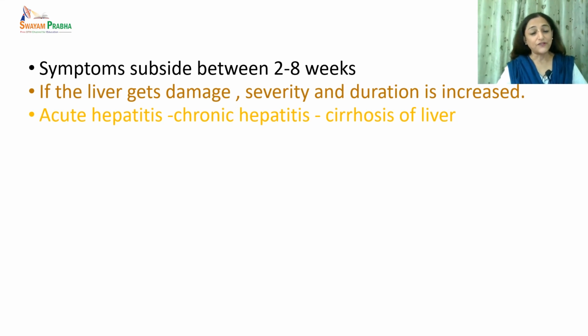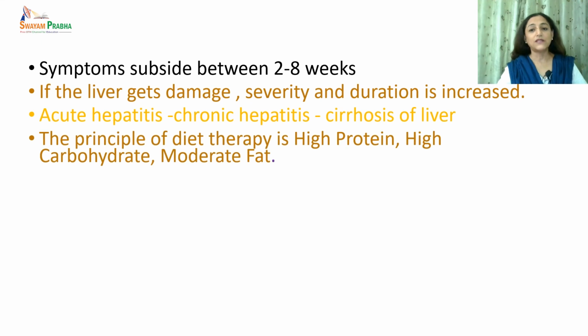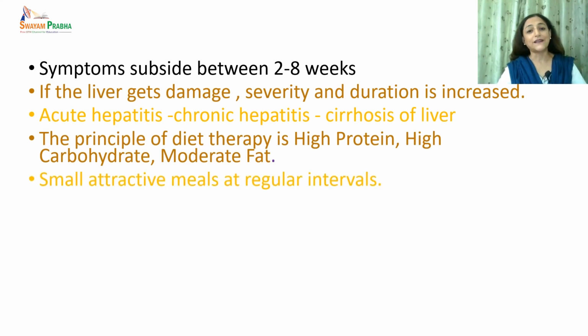And then after this, we studied about the dietary modification, in which we studied that the principle of diet therapy is high protein, high carbohydrate, and moderate fat for the early recovery of the hepatocytes. Since we have already studied that the patient is anorexic and doesn't feel like eating, it is good to give small attractive meals at regular intervals.